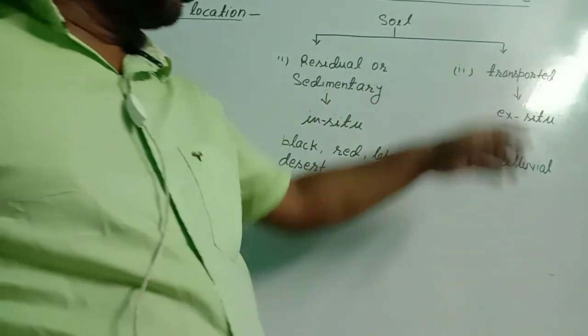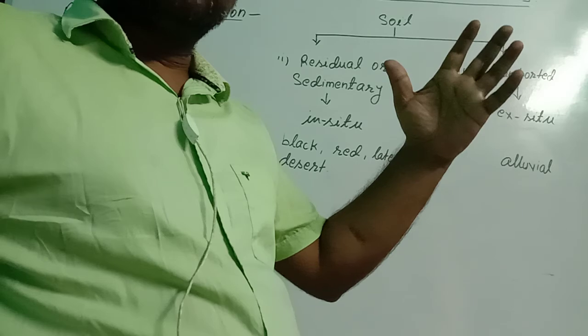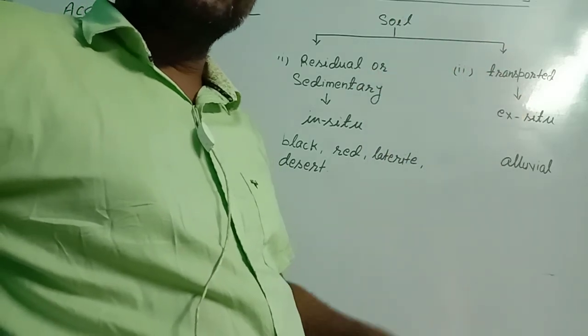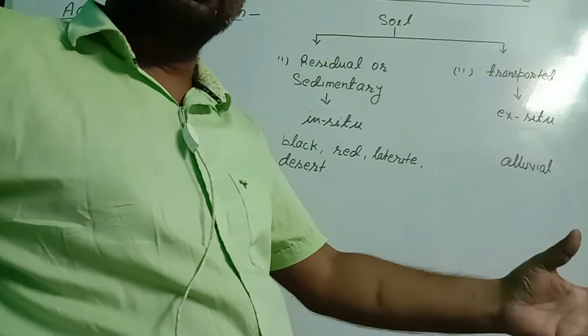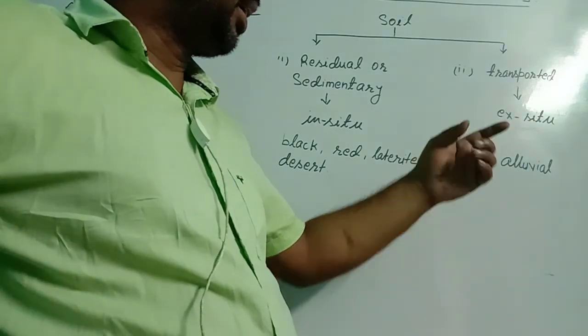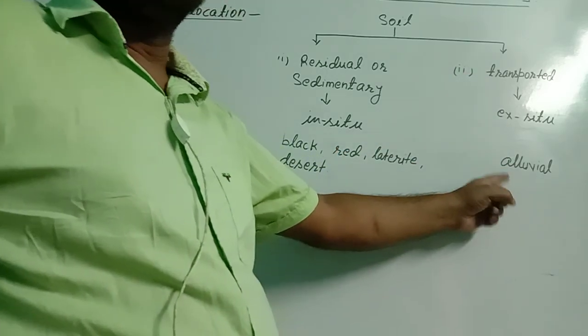But transported soil or ex situ soil: when the rocks are transported for long distances and on the way those rocks are broken into smaller pieces, further those are deposited on the banks of rivers and changed into pottery substances. That type of soil is called transported soil or ex situ soil. Example is alluvial soil.